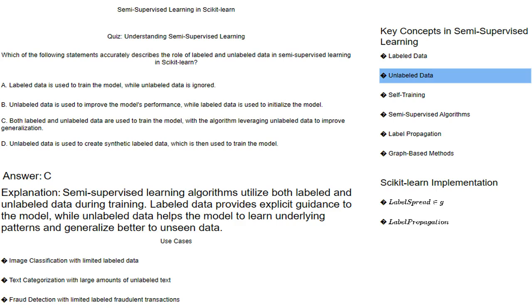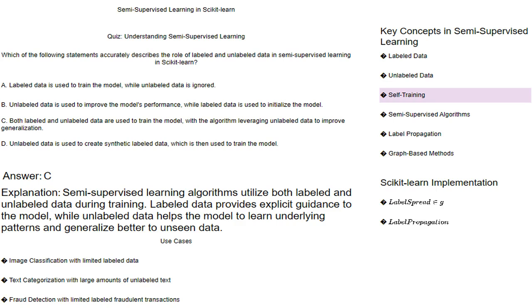Unlabeled data: data points where only input features are available but not the corresponding output labels. Unlabeled data helps the model uncover underlying patterns and relationships within the data. Imagine a large collection of customer reviews without specific sentiment labels. Unlabeled data can reveal trends and insights about product satisfaction or customer preferences. In the customer dataset, unlabeled data would include customer features like age, income, and spending score but without the high-value customer or regular customer label.